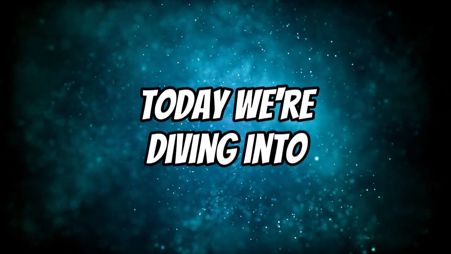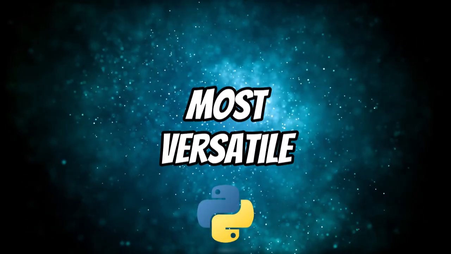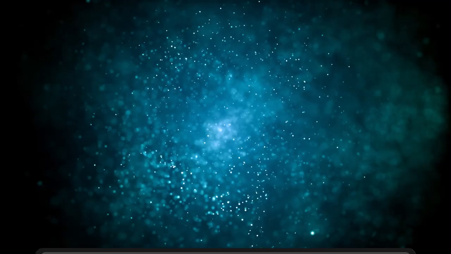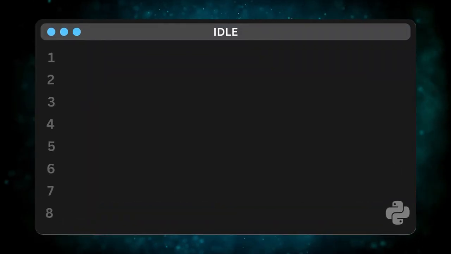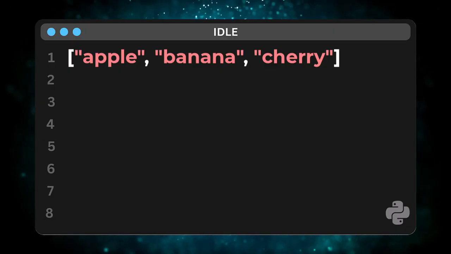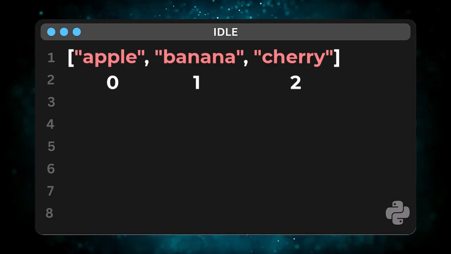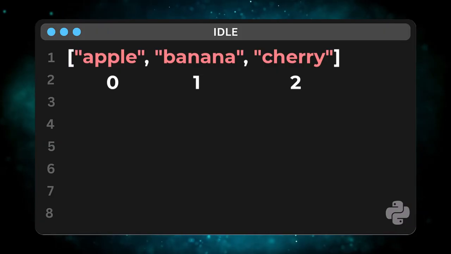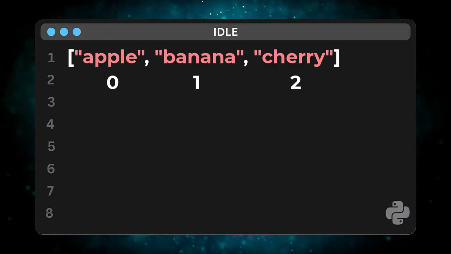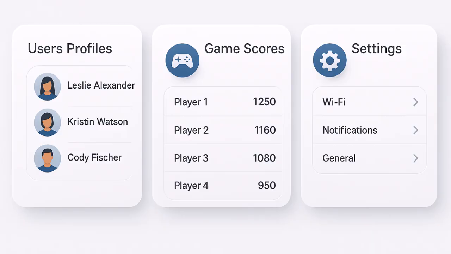Today, we're diving into one of Python's most versatile and powerful data structures, the dictionary. Now, you might be comfortable with lists, right? Storing items in order, accessing them with numbers like 0, 1, 2. But what happens when those numbers don't really mean anything? What if you want to store information like user profiles, game scores, or configuration settings? Where you need to look things up by a name or a label, not just a position?